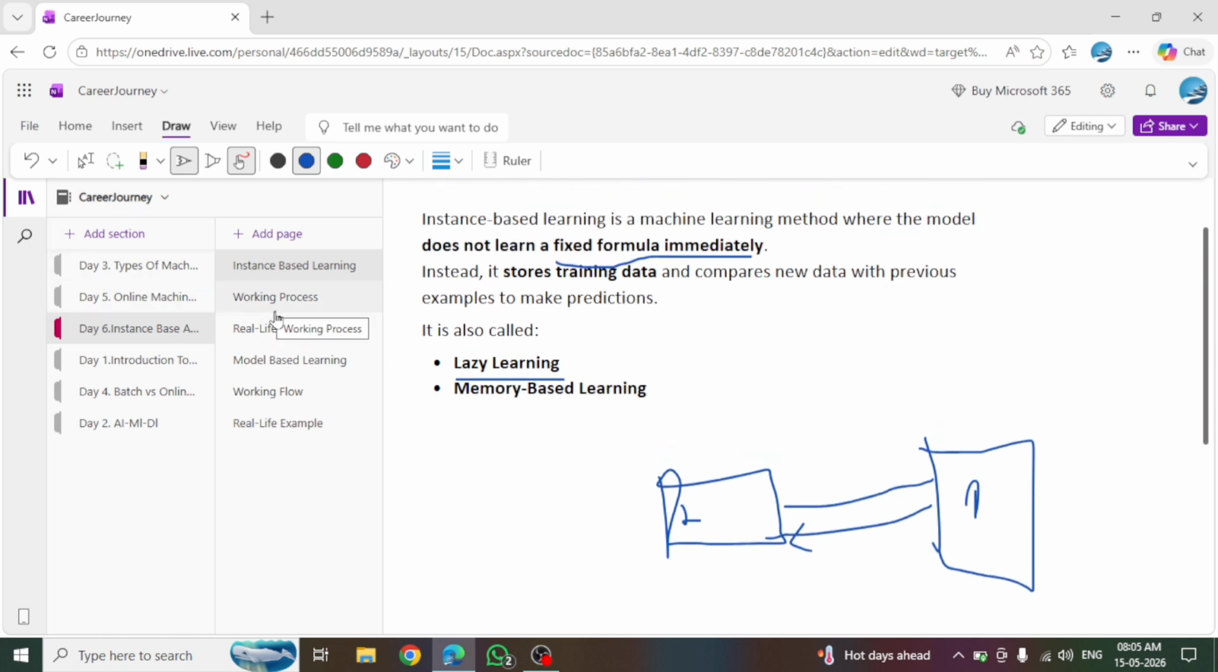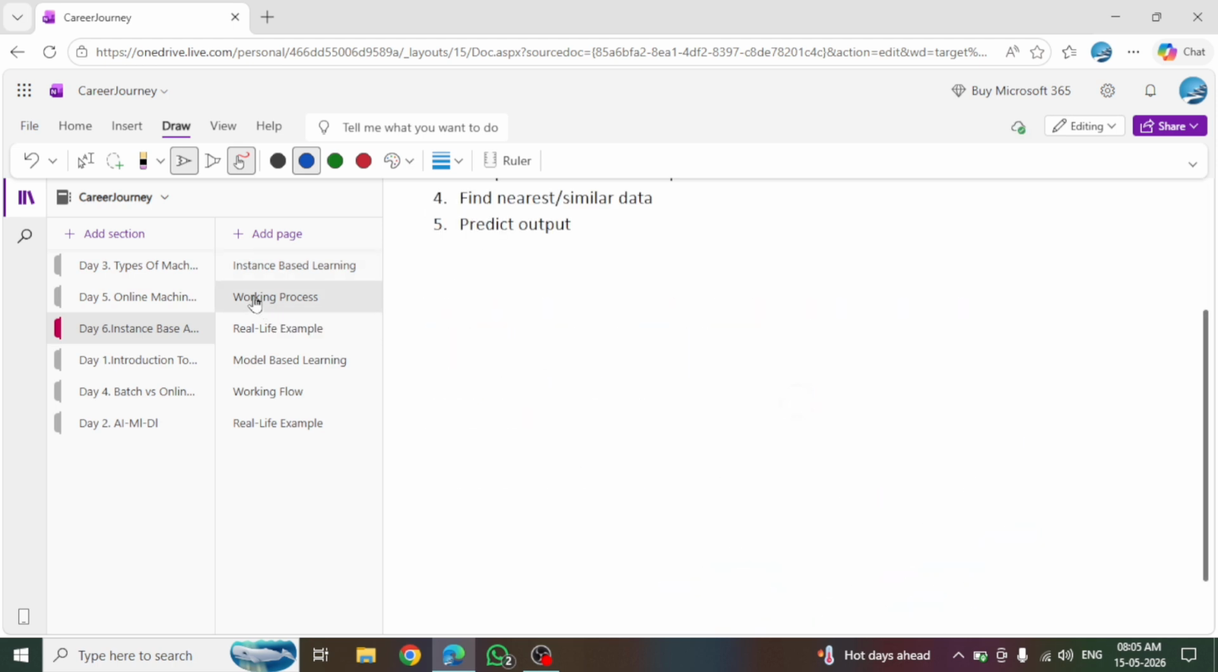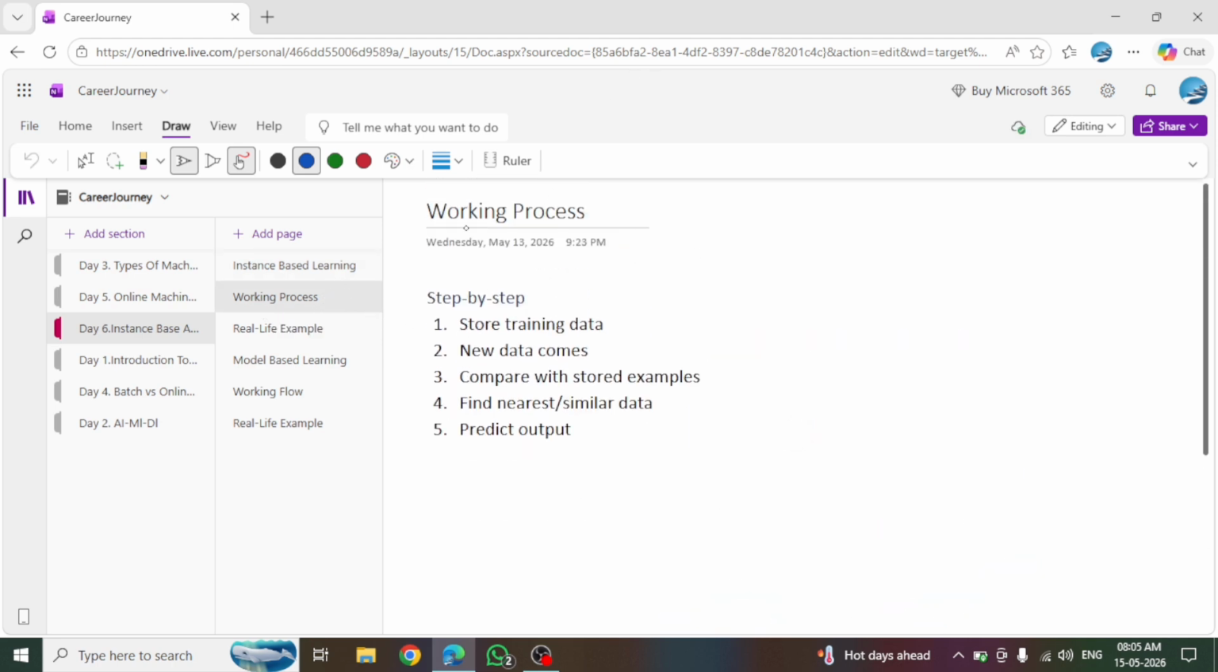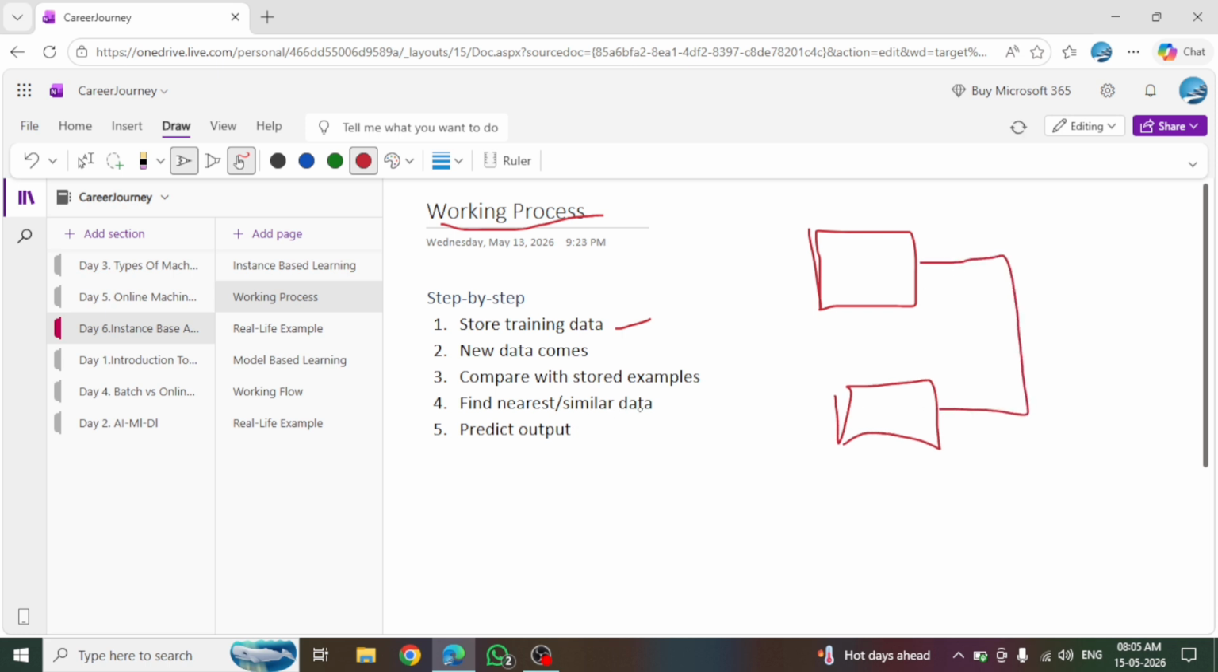Now we will discuss the working process of instance based machine learning. First of all, it stores the training data. Then new data comes for predicting the result, and it is compared with the stored examples. Then it finds the nearest similar data and predicts the output.